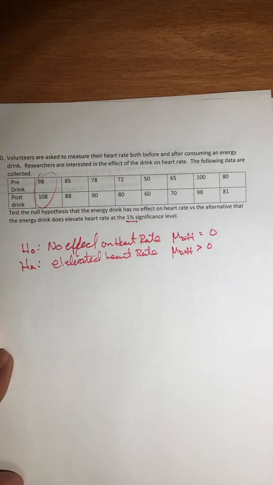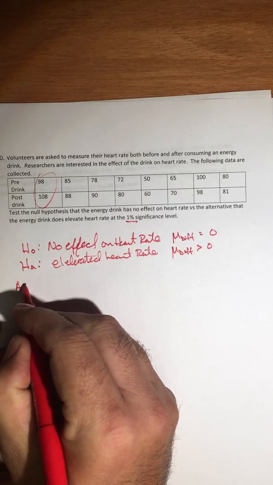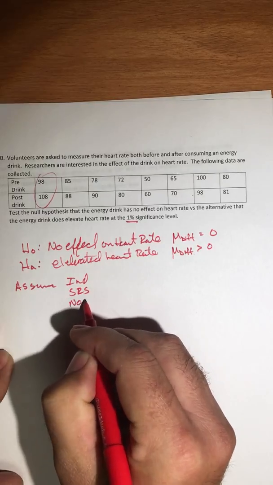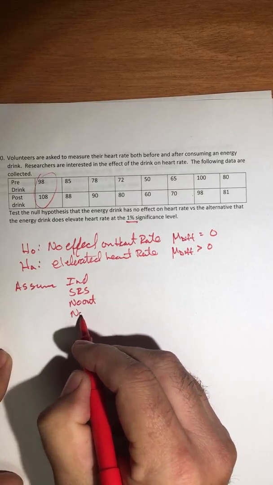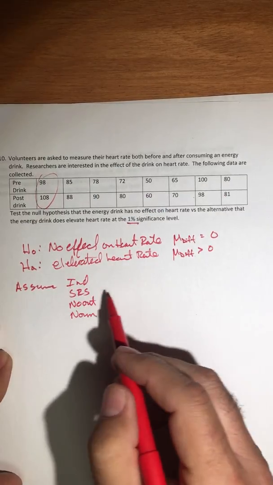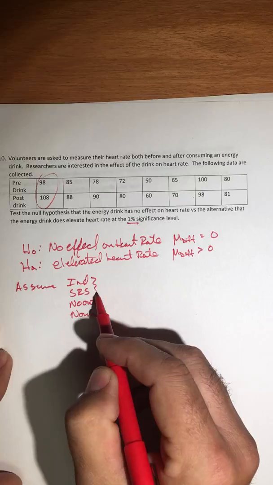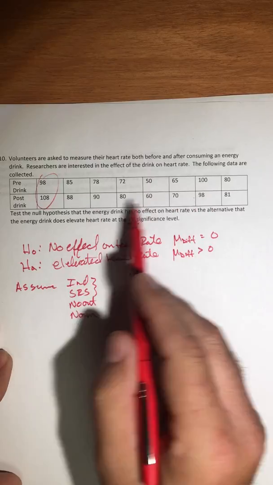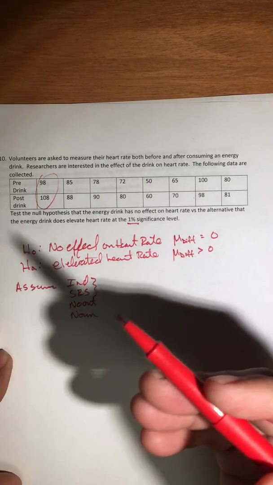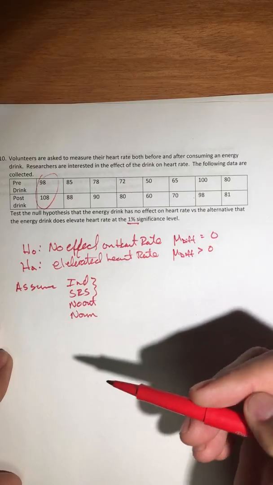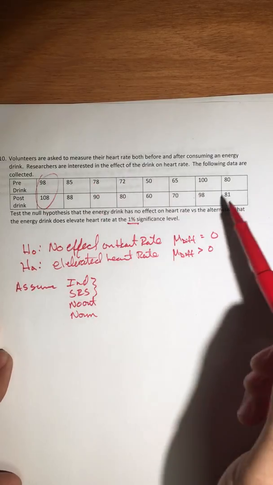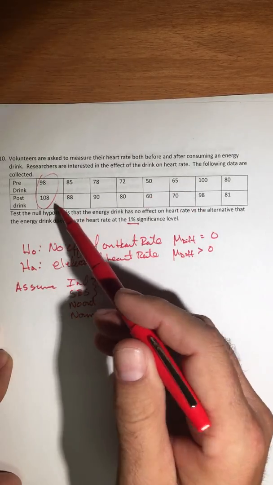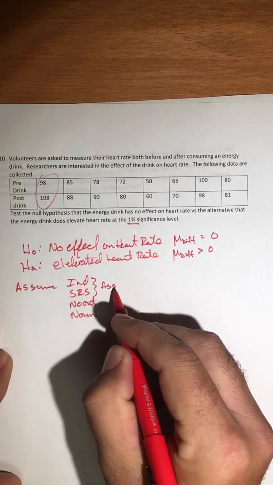All right, so what do we assume, right? Our assumptions are that we have an independent simple random sample, that there are no outliers, and that we have the normality assumption. Well, now we actually have the data here, so we can check these. So remember, here we've got an independent simple random sample. Well, we don't. We have volunteers. But we have to assume that the fact that they're volunteers doesn't have any sort of impact on the outcome of the experiment. And it doesn't seem like it. Just because they're volunteering, it shouldn't change the effectiveness of the drug on affecting the heart. So we have to assume that this is true.